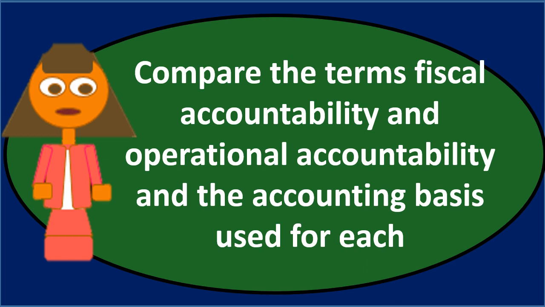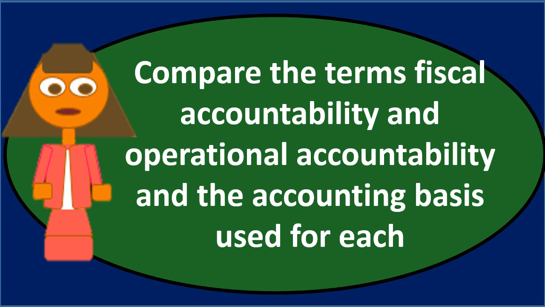The term fiscal accountability focuses on the short term flow of resources, or how government has used its resources in that short-term type of activity. Whenever you hear that, you want to think that, okay, that's going to be a little bit different than normal for-profit type of accounting. So when you hear that it's going to be focused more on the short term, you're going to think, well, that's not going to be using what we would normally think of as just a straight accrual or even a straight cash basis. That's going to use something else, which we're going to call a modified accrual basis. So the modified accrual basis is going to be applied to the concept of fiscal accountability, that it's more based on the short term.